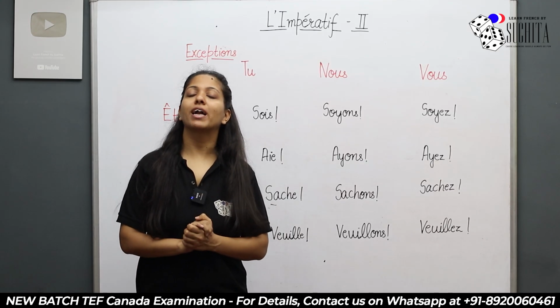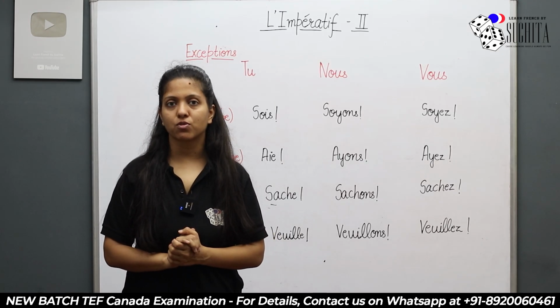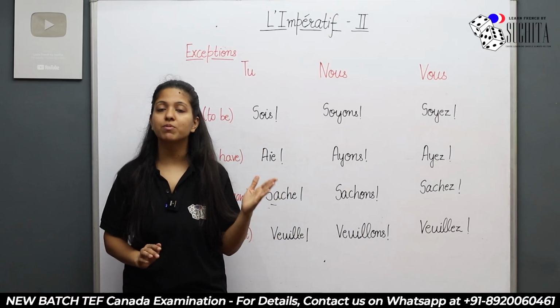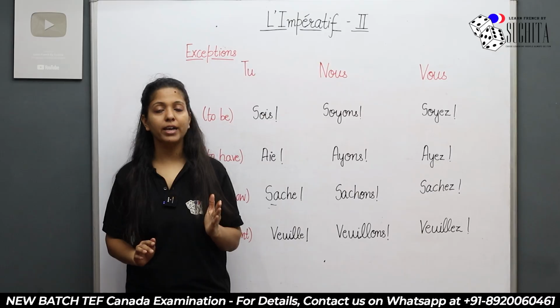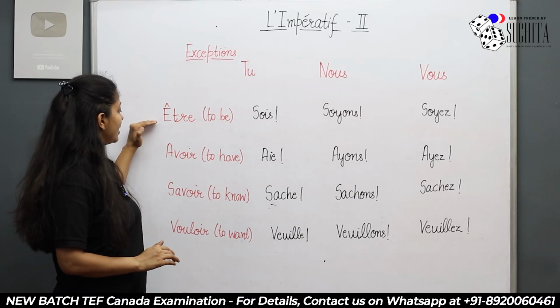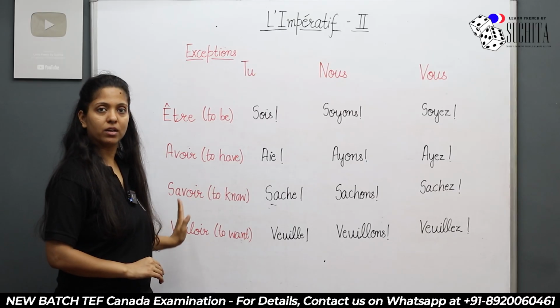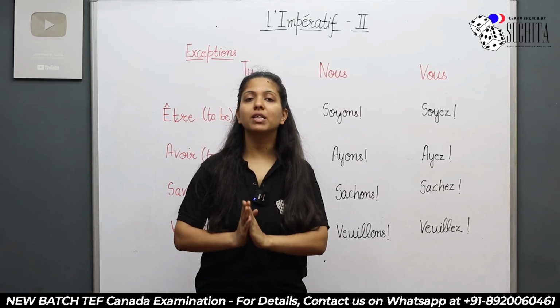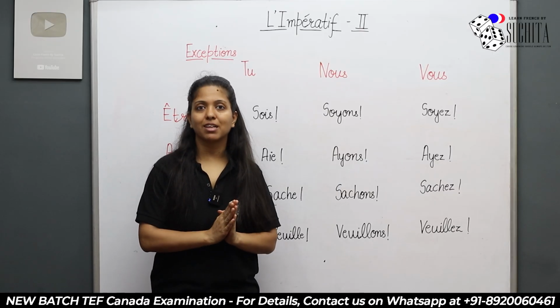So now let's look at our 4 major exceptions. The first exception we have already done, and that is that in the case of ER verbs with tu, you omit S, right? Now we'll look at 4 major exceptions, and that is être, avoir, savoir, vouloir. Till now, you are forming the imperative form from the present tense only.